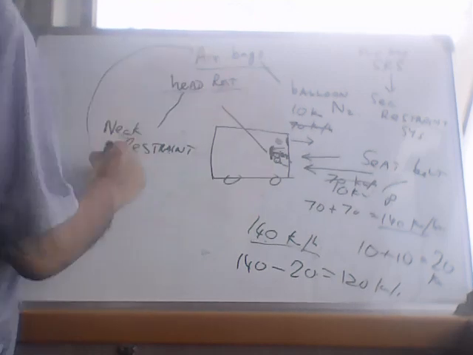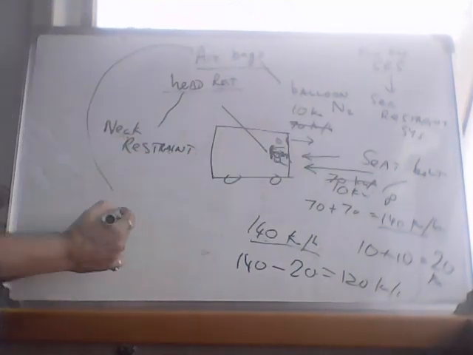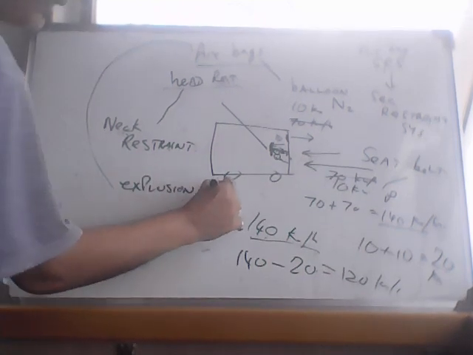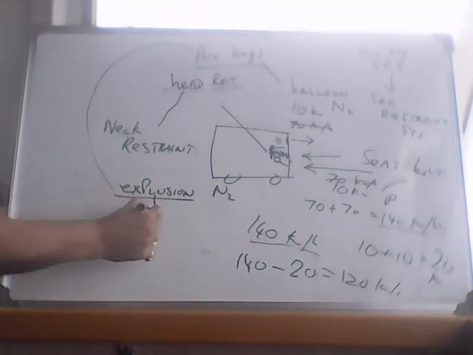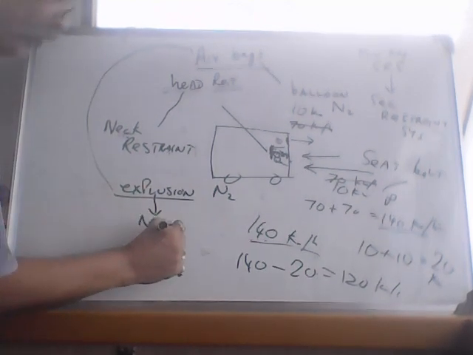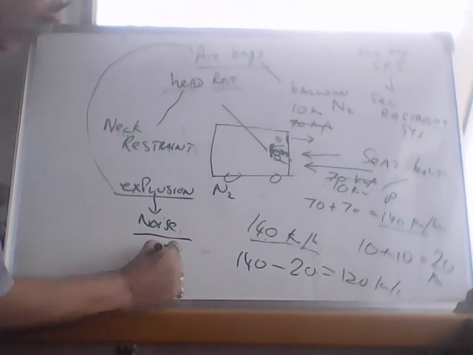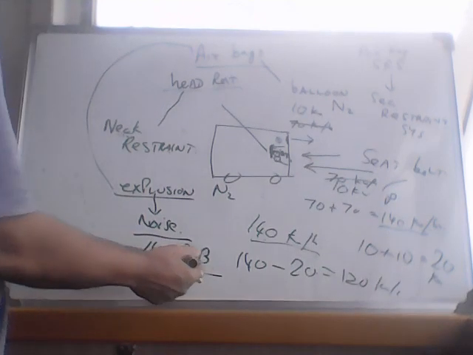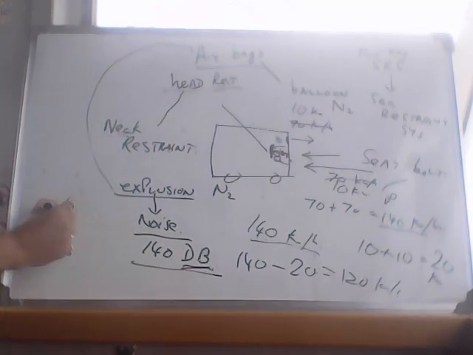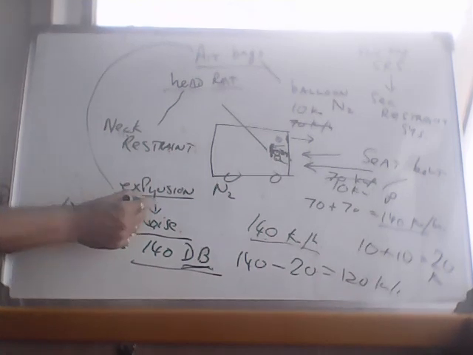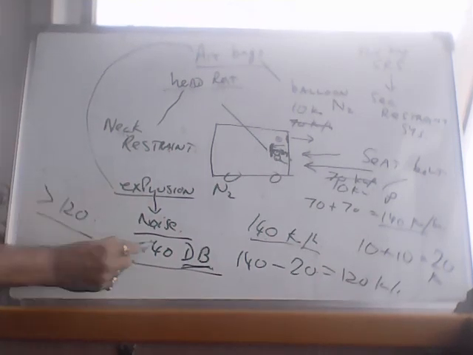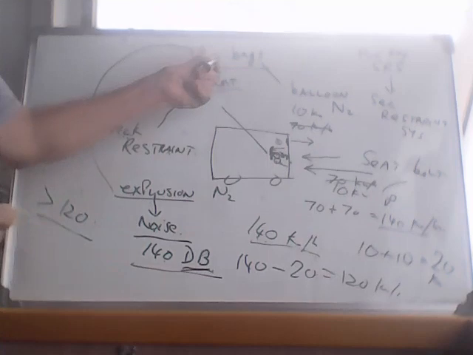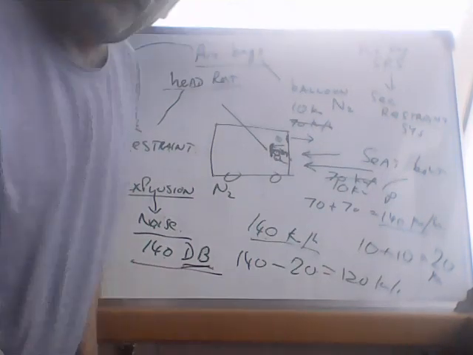The other problem in airbag is once it inflates, there is an explosion which releases the nitrogen gas. This is only for 1 second and it creates a loud noise of about 140 decibels, which can damage your eardrum. Safe decibel is about 120, but the noise you get in this 1 second is more than 120, it's about 140. So these are the two disadvantages of airbag. But they have more advantages, and cars are equipped with airbags.